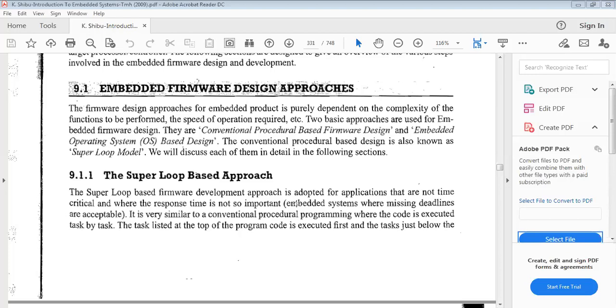All those tasks are directly assigned in that infinite loop. That embedded system programming execution is done sequentially one by one in that infinite loop. That is called a super loop based approach, that is the basic methodology.